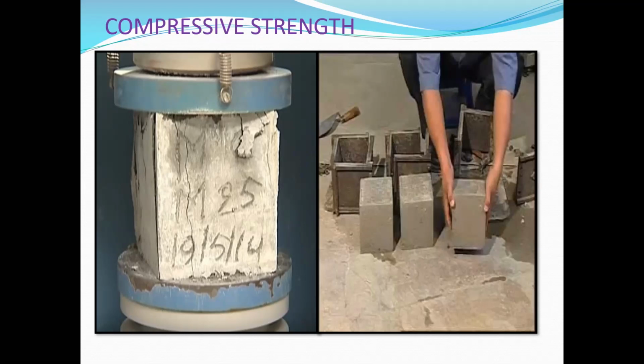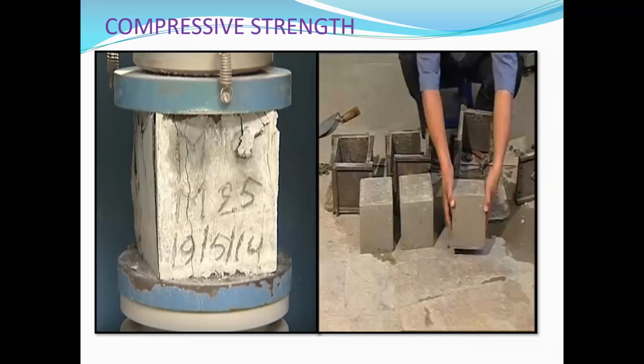Arrange 3 cubes and cure 3 days, 7 days and 28 days. The 3 cubes are tested in the compressive testing machine. How much strength is gained for 3 days and 7 days and 28 days. 3 different strengths are coming.